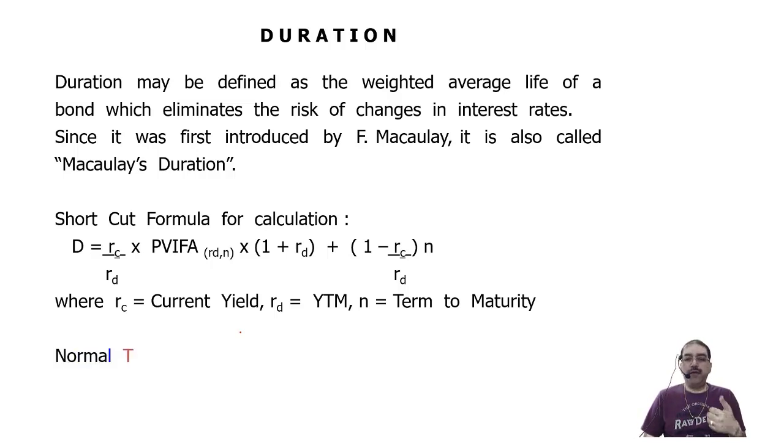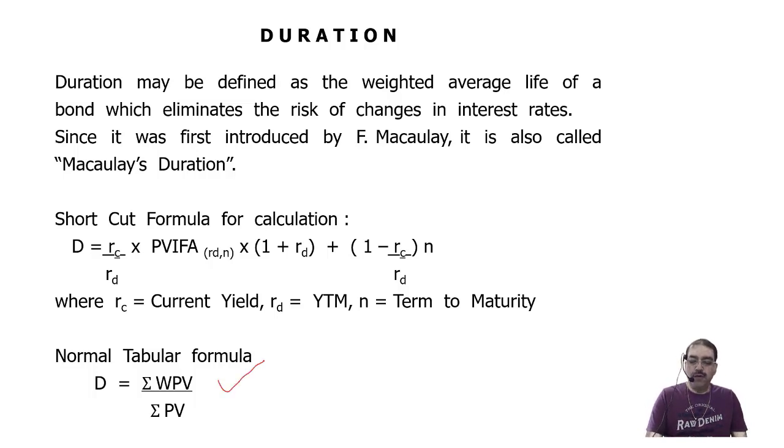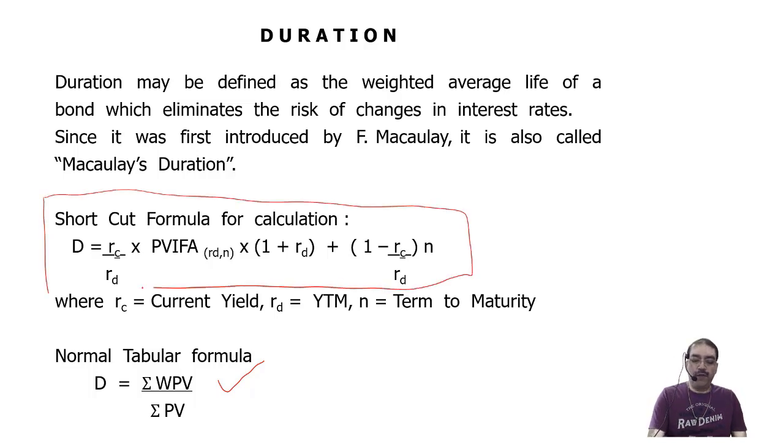We will follow another formula that is called the normal tabular formula, and that is given by duration is equal to summation of weights into present value upon summation of present value. So this formula will be used to calculate the duration from our side. So you can just make a note of this shortcut formula as well as the duration formula. Either of the two can be done, but when we are solving the problems, I will be solving the problem as per the tabular formula.